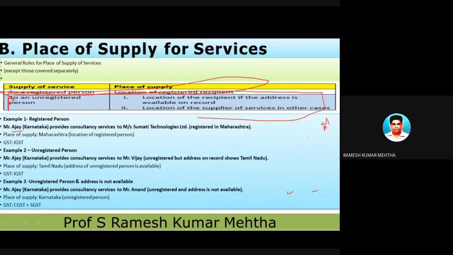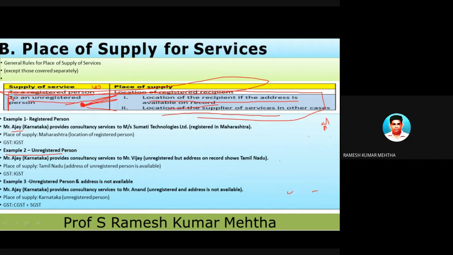Let's look at two more points. The second case is when the supplier is providing services to an unregistered person. The first case was registered. There are two types of unregistered cases. One is the location of the recipient, if the address is available on record. The other is where the address is not available. Then in such a case, it is the location of the supplier of the services. I will give a small example, and with that you will understand it. So example 2 is pertinent to this.